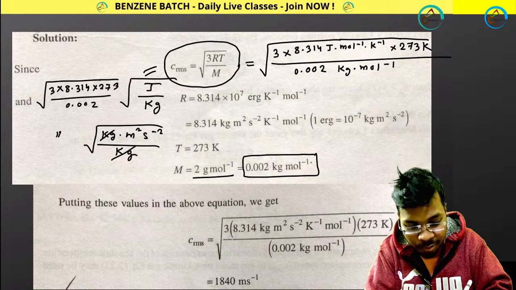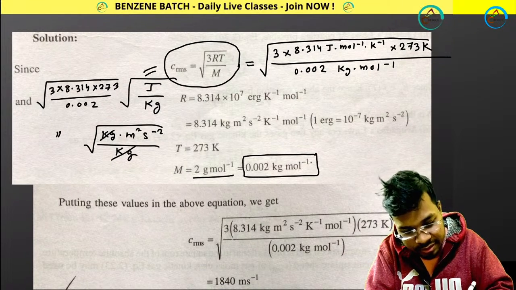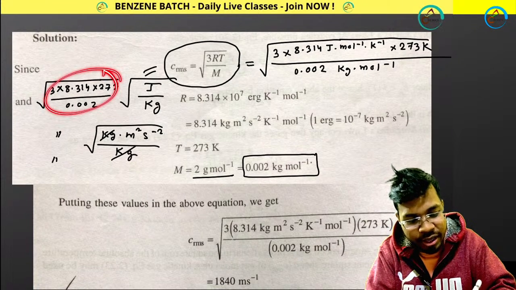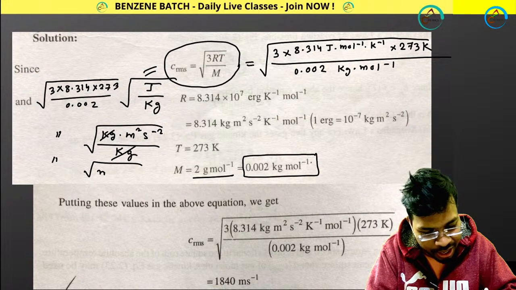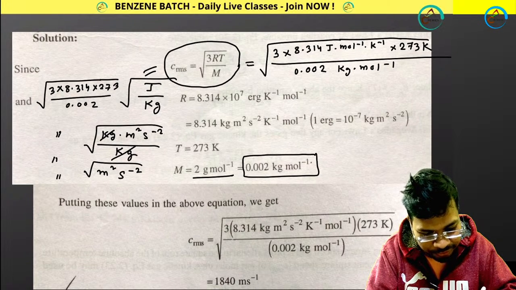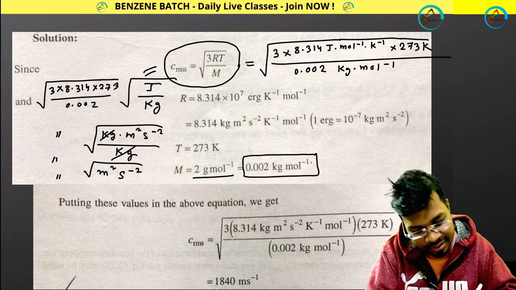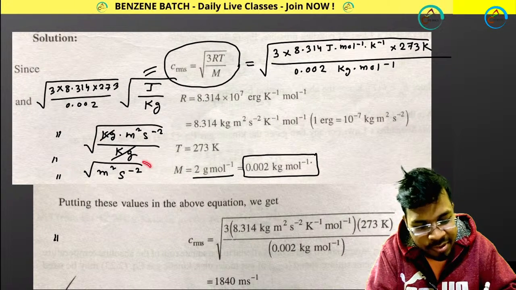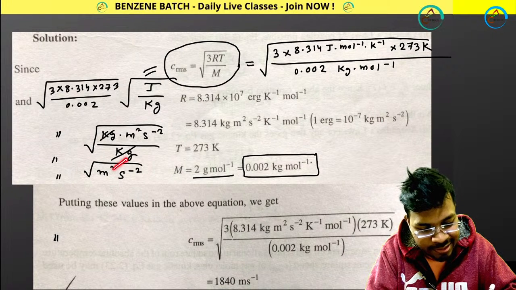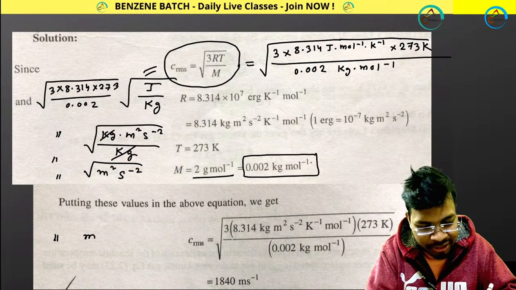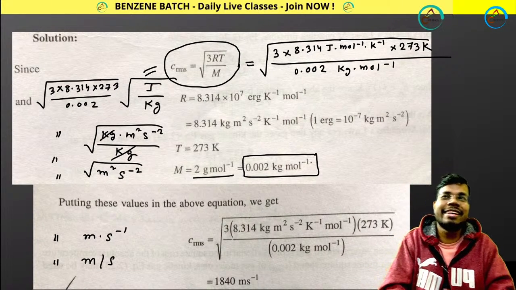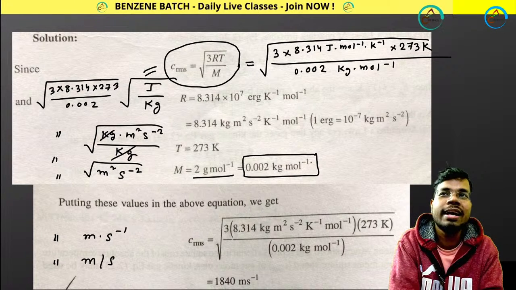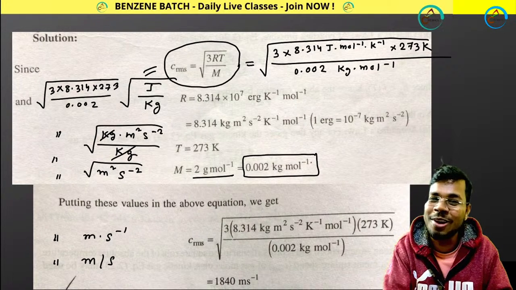Now this part is common, okay? I am playing with the unit only. Then what I am getting? It is root over of m square second to the power minus 2. Then do the root. Finally I am getting root over of m square s to the power minus 2. That means after omitting the root, s to the power minus 1. That means same thing, meter per second. Got the idea? This is how you should solve this problem.